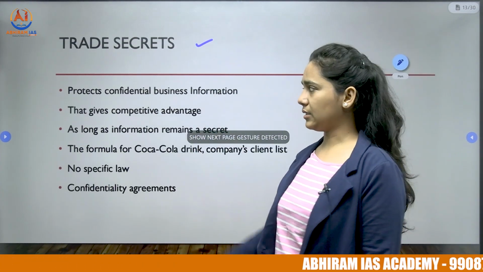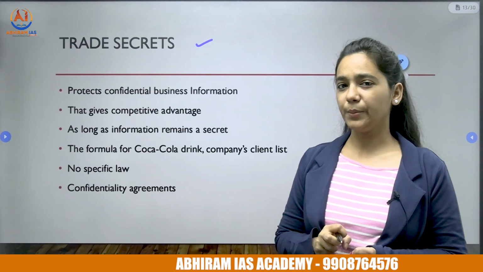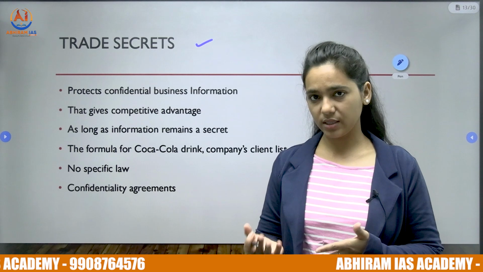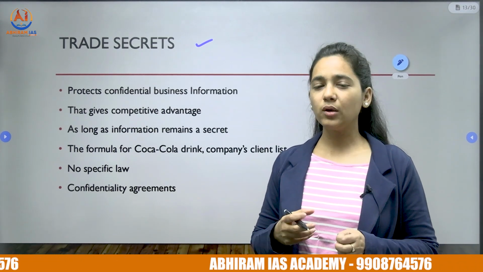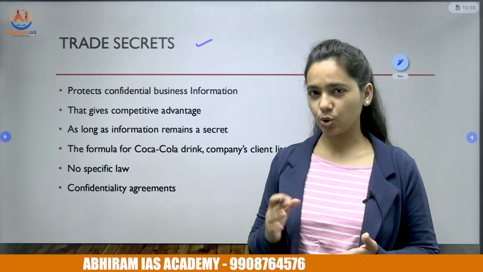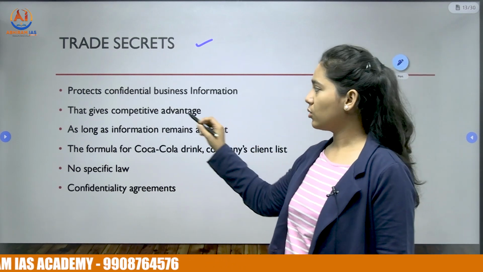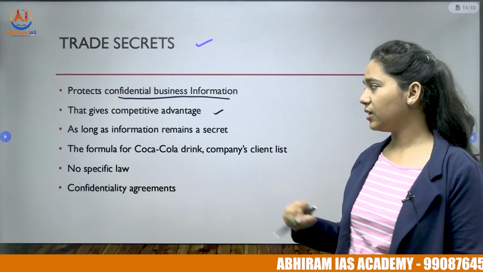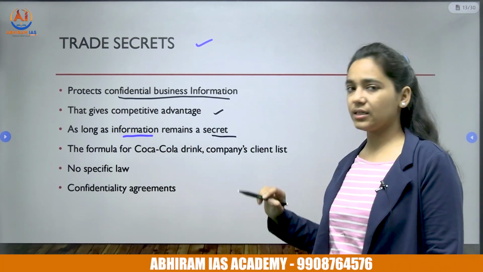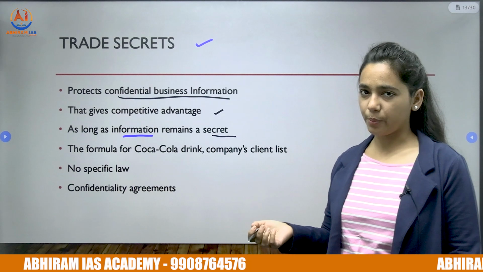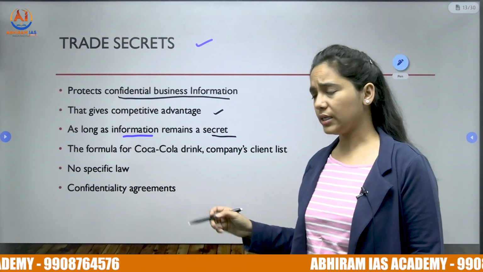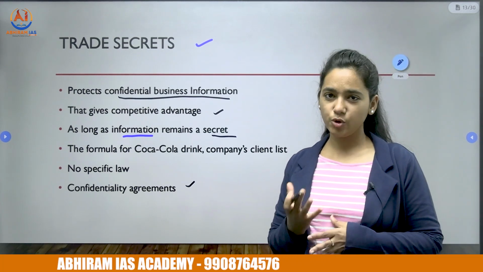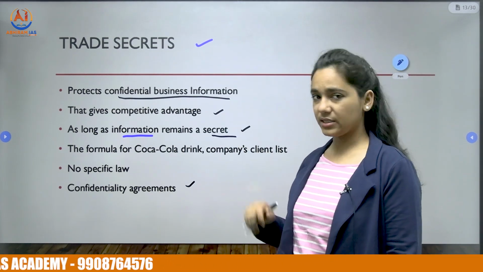Then we have trade secret. So what is a trade secret? A company may have some secret confidential information, and until it is disclosed outside, it is regarded as a trade secret because it is giving the company competitive advantage over its rivals. So it protects the confidential business information. It gives competitive advantage to the company, and as long as the information remains a secret, it is valid. Unlike the other intellectual properties, it is not protected by any law. It is protected by just confidentiality agreements. For example, a Coca-Cola drink's unique formulation may be regarded as a trade secret.